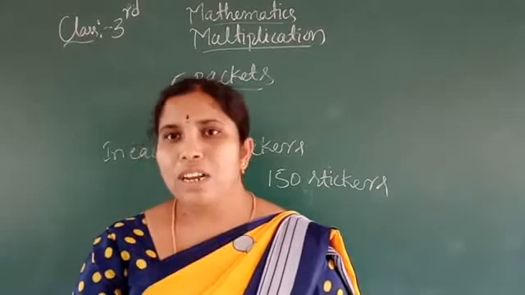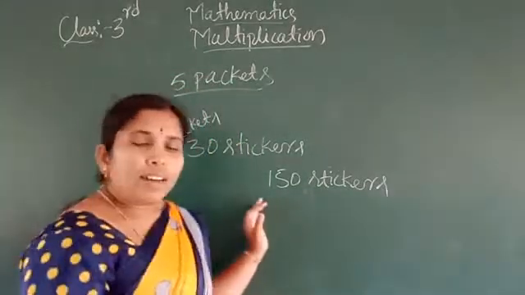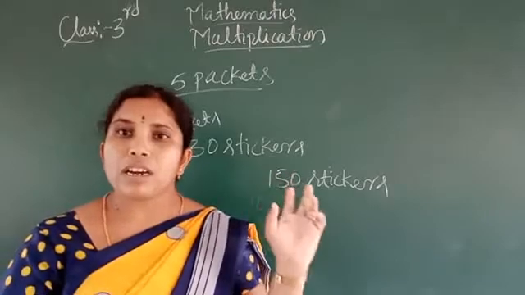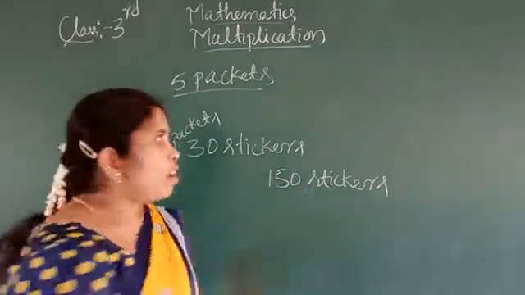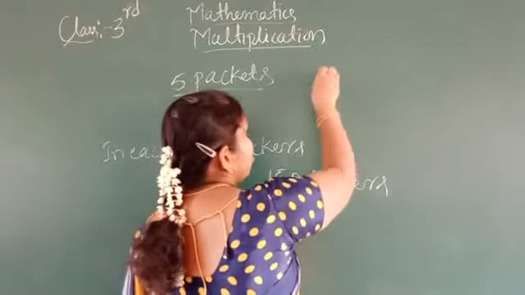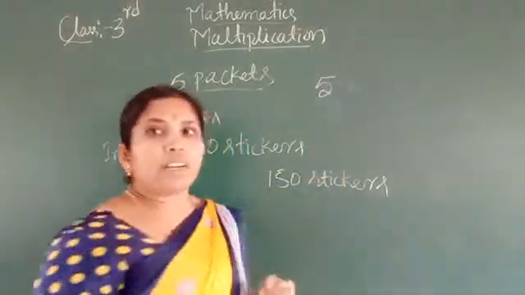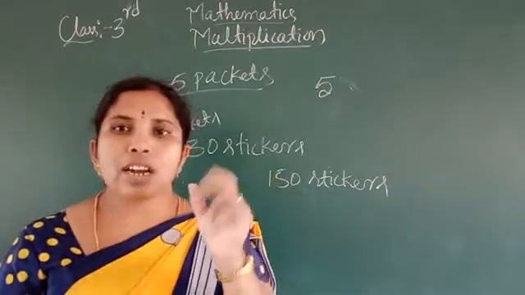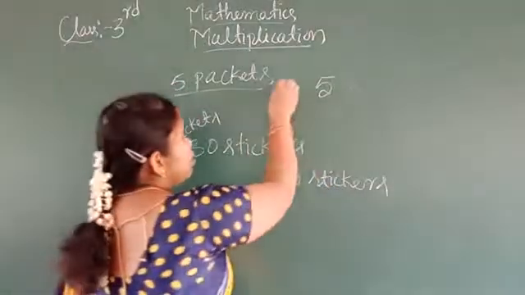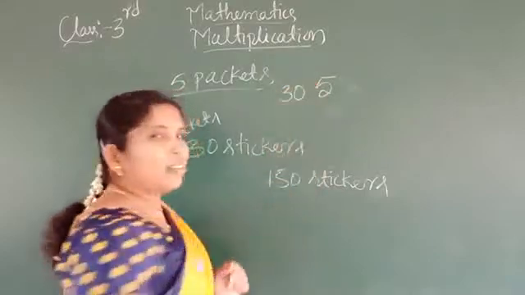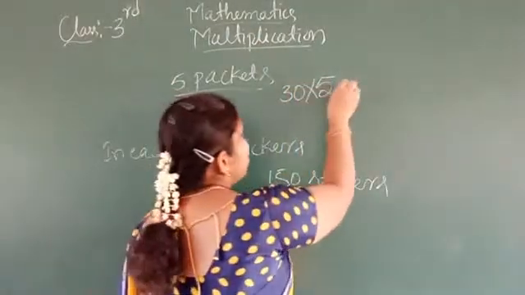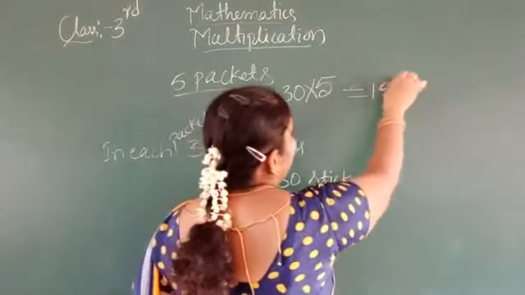Then Raju said, see here Revati, how many sticker packets do you want? 5 sticker packets. And in each packet, how many stickers are there? 30 stickers. So we can multiply these two. We get 150.